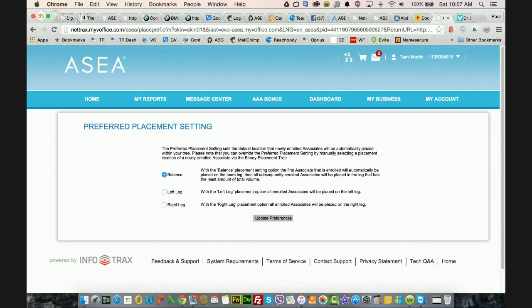Now, word of caution: if you do change it and you have someone enroll, make sure to log back in and change it back. Balance is typically where you want it, just to avoid any confusion. But if you're working strategically with a specific team, then you may want to force it down there.